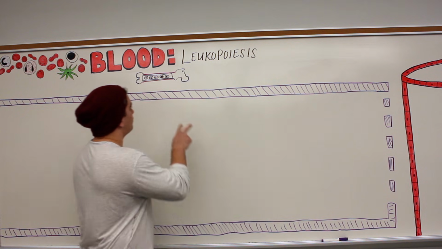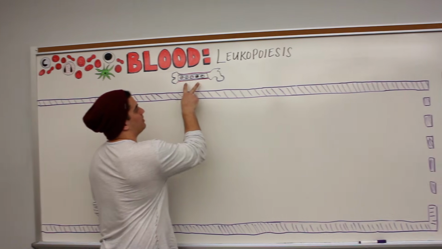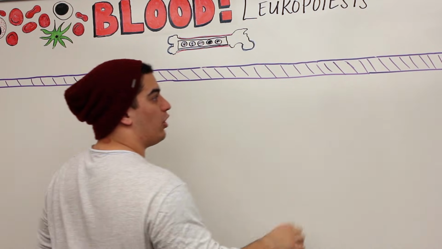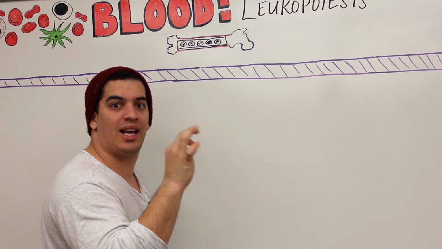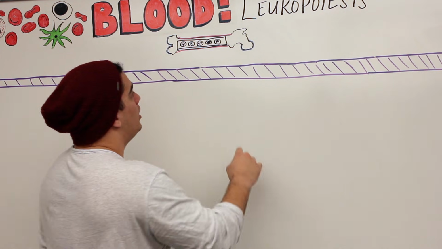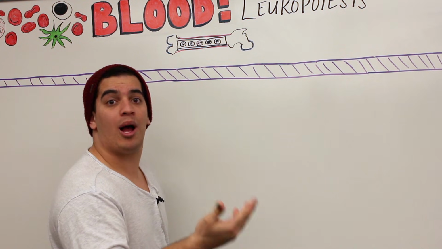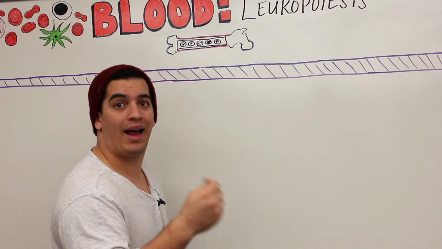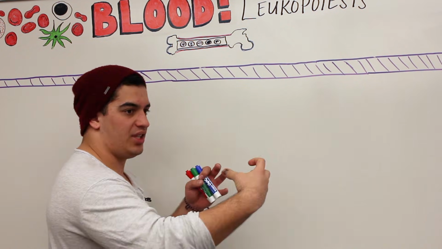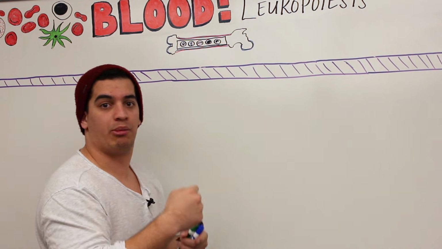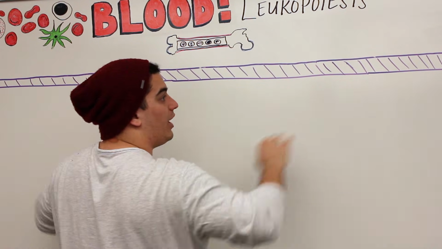So first off, we're taking a section of a bone here and zooming in on it super deep so we can see at the molecular and cellular level. Where does this actually occur? Same place as erythropoiesis and thrombopoiesis: the red bone marrow. The epiphyses of the long bones is a good common place for that, with the trabeculae, the spongy bone. So we're diving right in there.